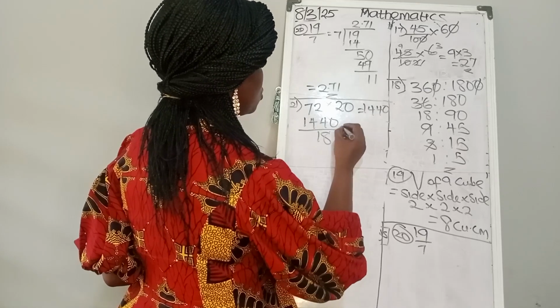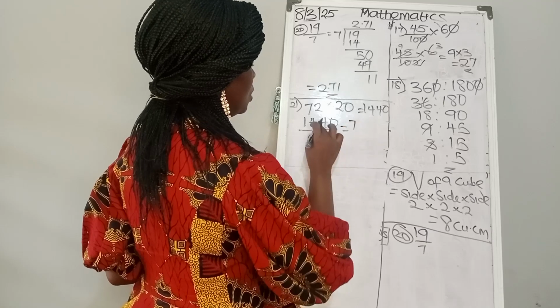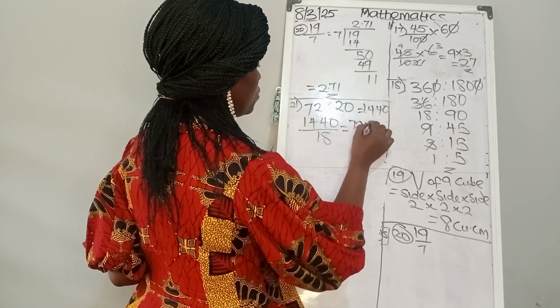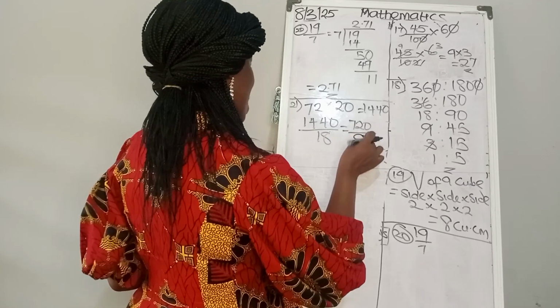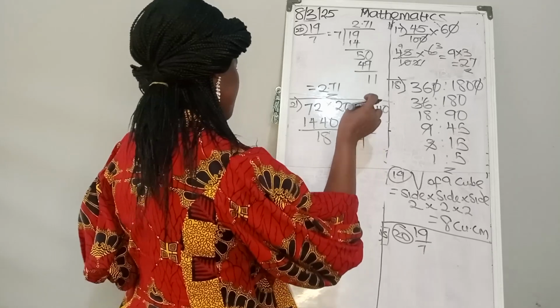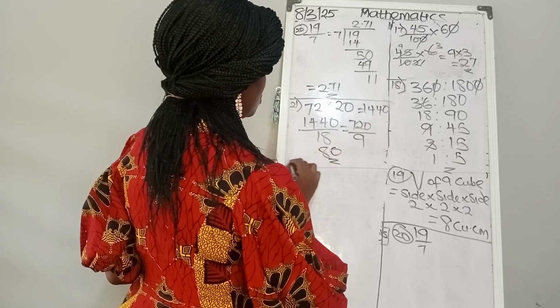Let's use 2 to be very simple. So 2 in 14, that is 7. 2 in 4, that is 2. We put our 0. 2 in 18, that is 9. So how many times will 9 go in 72? That is 8 times. And you put your 0. So that is number 21.